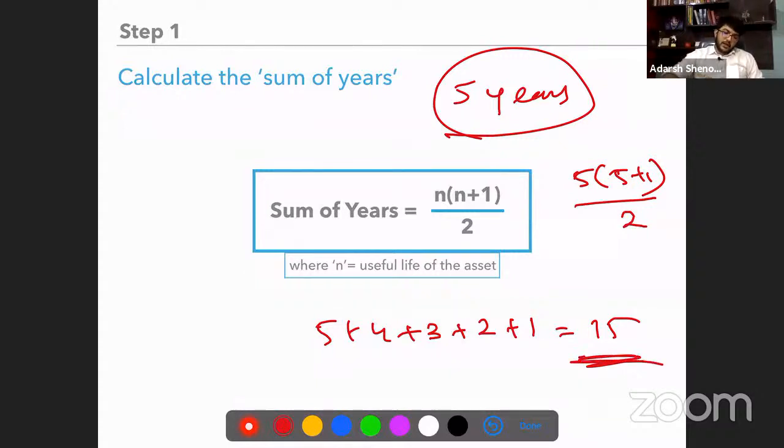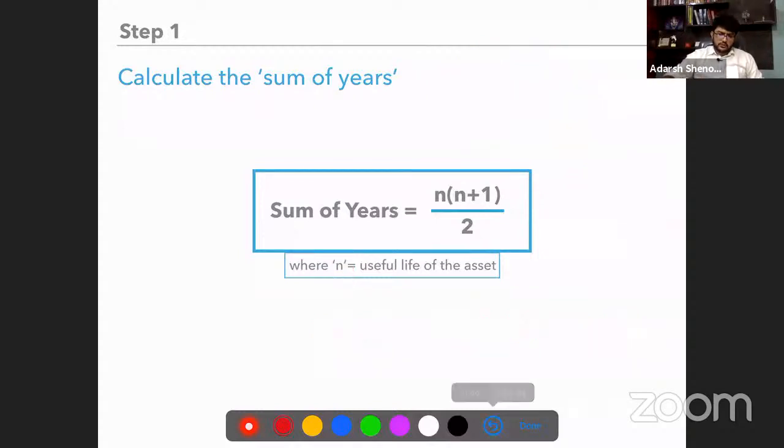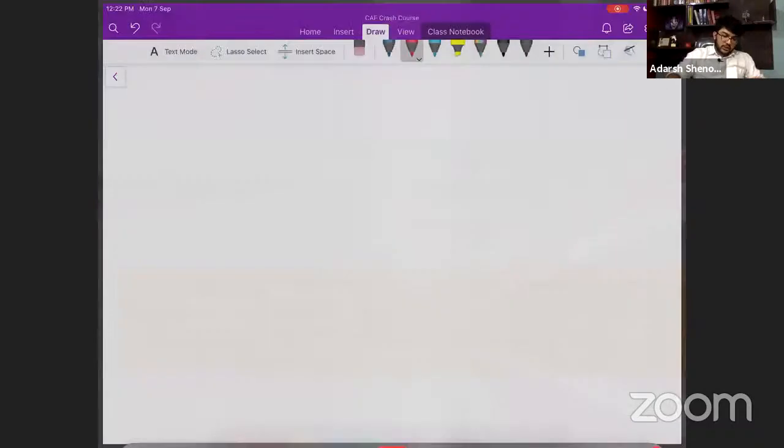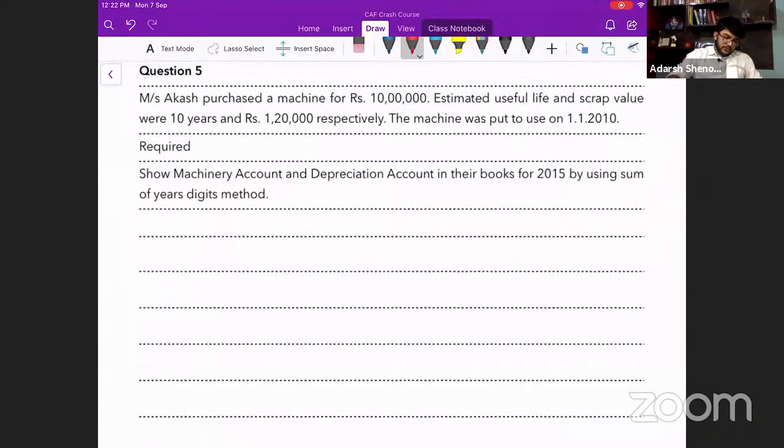So like this, first we have to calculate. N is useful life. So we have to calculate the sum of years. This is step number 1. Then for calculation of depreciation, how do we have to calculate? We first consider the number of years of useful life remaining of the asset at the beginning of the year divided by sum of years into 100. Sir, looking at this formula, I'm not understanding anything. Could you explain with numbers?